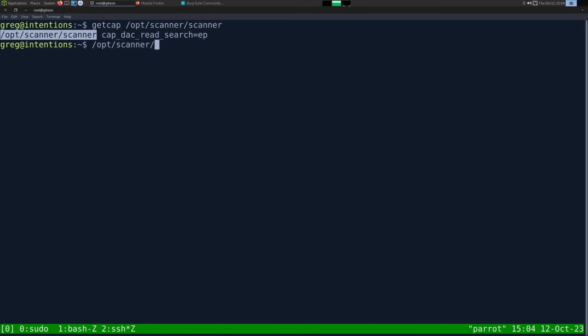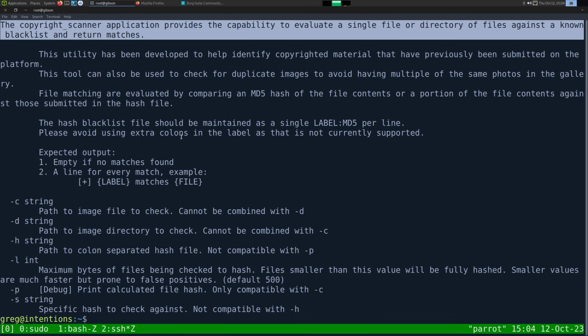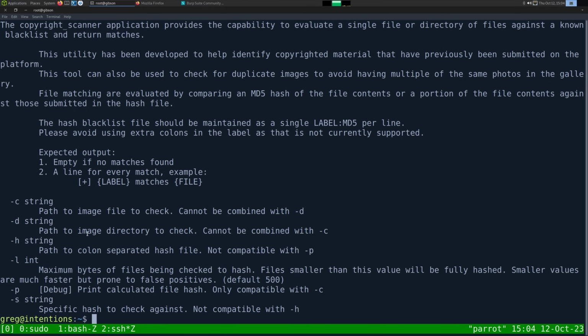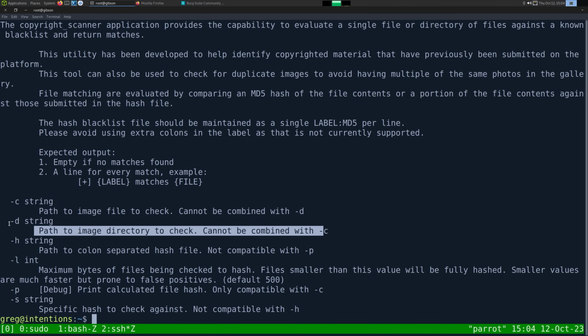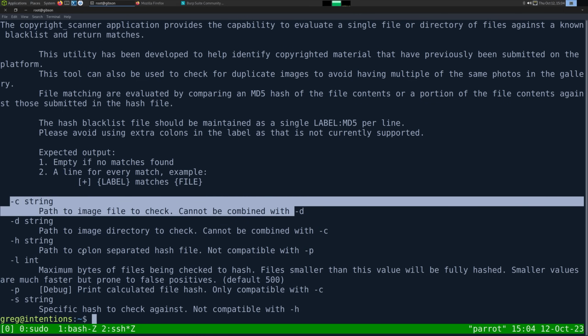So if we look at what op scanner is, it's a copyright scanner application that provides capability to evaluate a single file or directory against a known blacklist and return matches. So it looks like, based upon this, we can specify a file path or a directory path. We're probably going to ignore directory paths because we just want to leak files.